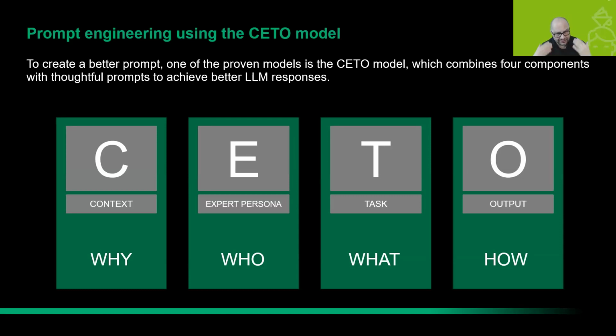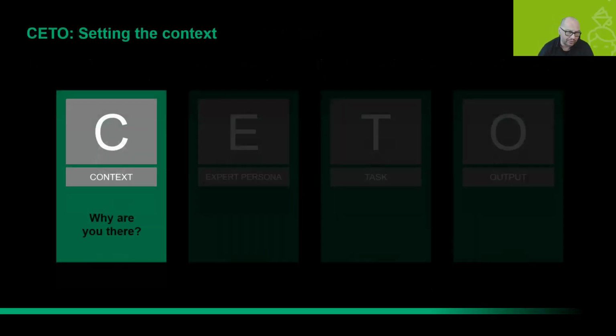The third one, the letter T, is for the task, which means what we want to get out of ChatGPT. And the fourth one is O, for output or style, where we define how ChatGPT provides us the answer. So let me go quickly through this process.